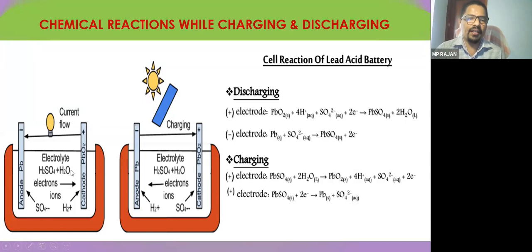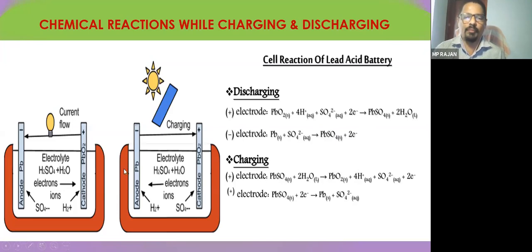What is happening in the PbO2? Let us see. In PbO2 also, lead is there. Now it is lead dioxide. So lead will leave oxygen and lead will invite sulfur and hydrogen. Again here also you can see lead will combine with sulfur and lead sulfate will be formed. In both plates, lead sulfate will be formed. This is lead sulfate.